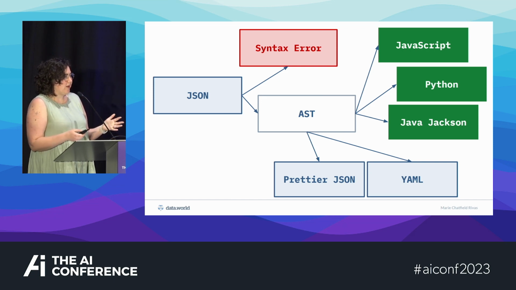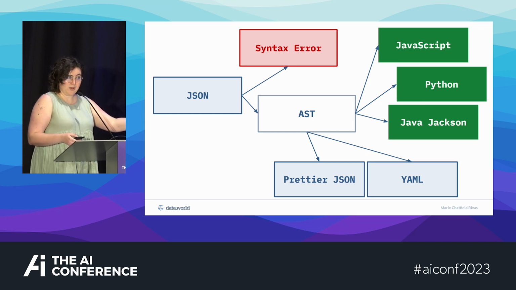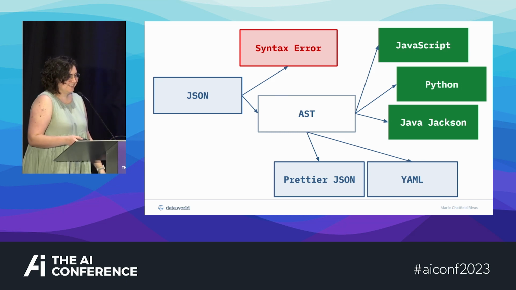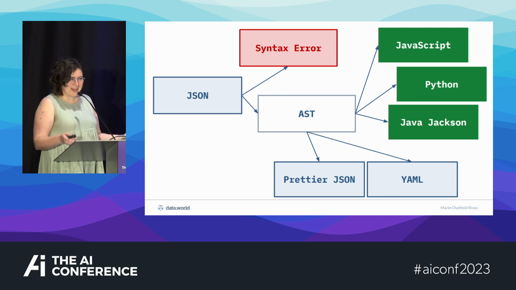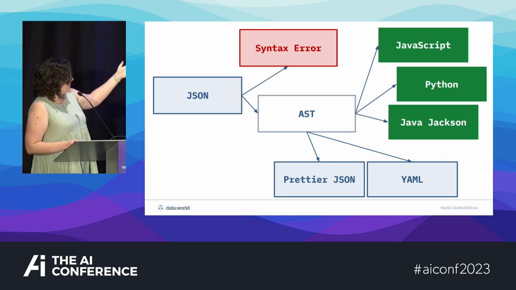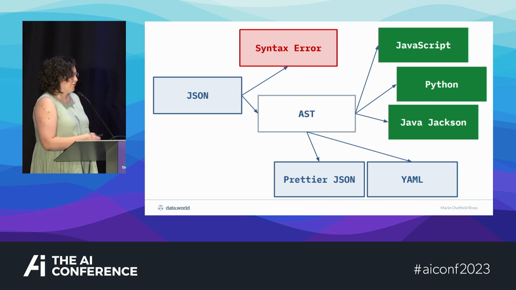If you have ever used a code formatter, or Prettier, or a linter or fixer in your development environment, it's because it's been taking the text that you wrote, parsing it into an AST, and then formatting that AST and spitting back a better version of what you wrote with the right spacing. Spaces instead of tabs, always. This is how I know that y'all are AI people, not software engineers. But this here is basically just parsing. And it's an incredibly powerful tool.